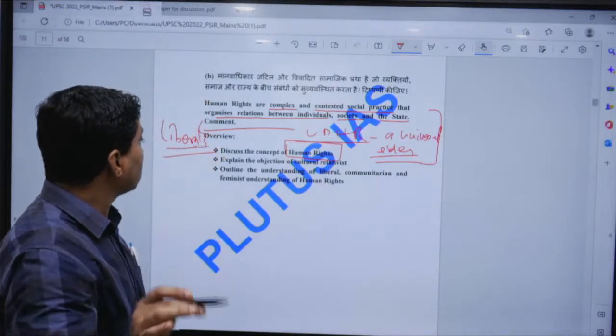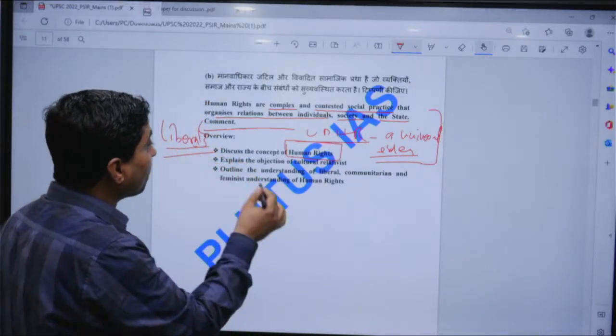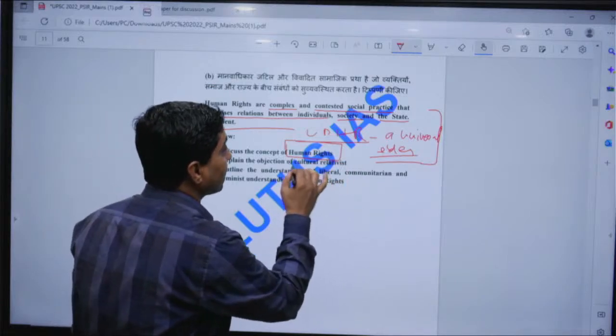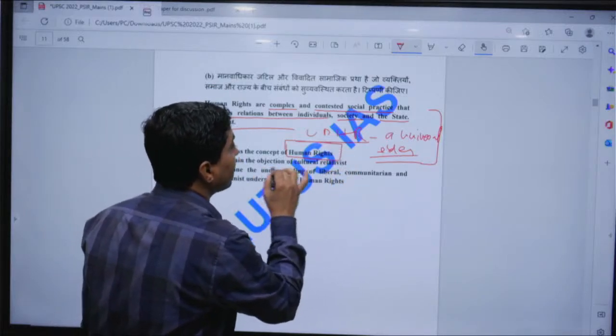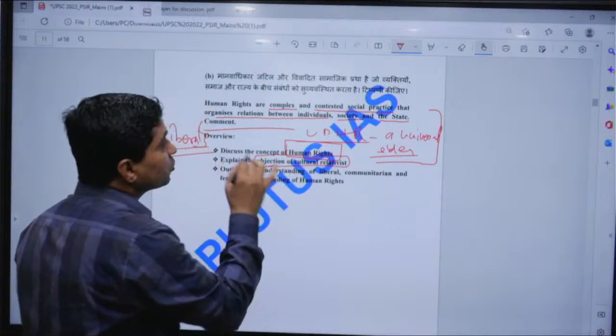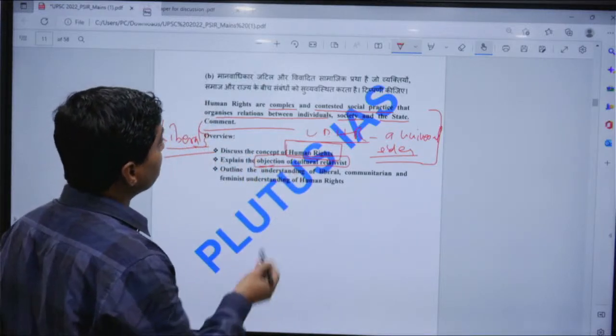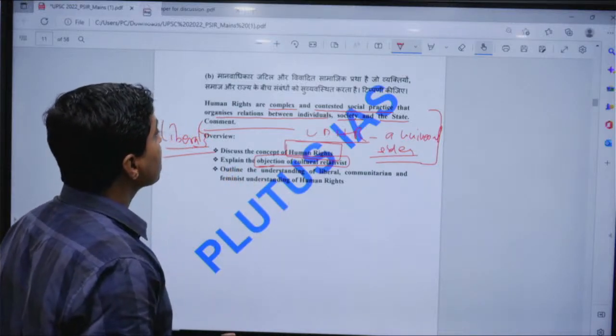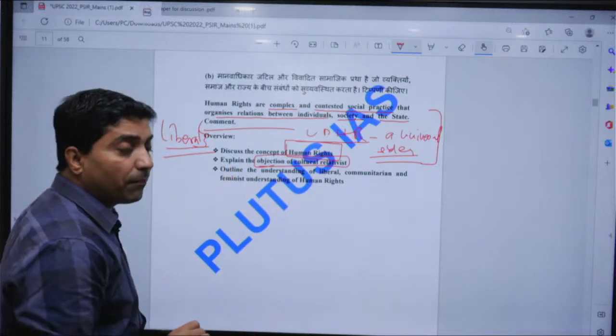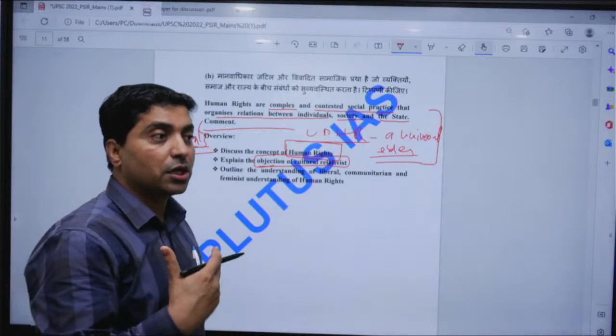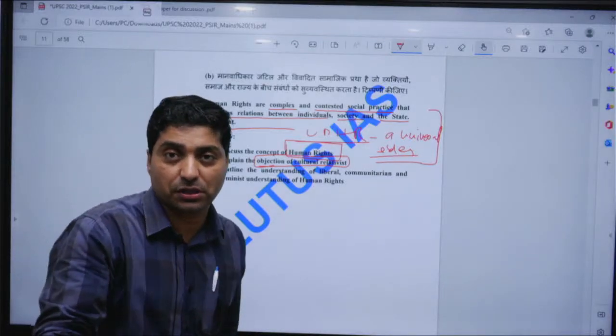Now explain the objection of multiculturalists, communitarians or cultural relativists. The cultural relativists talk about human rights. Of course human right is fine, but it is very complex. You cannot define human right universally, right.